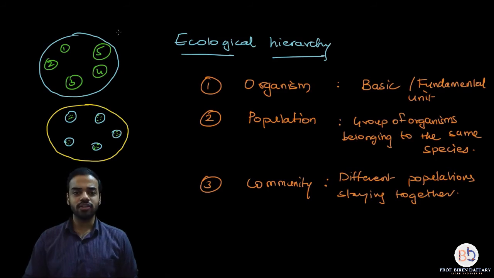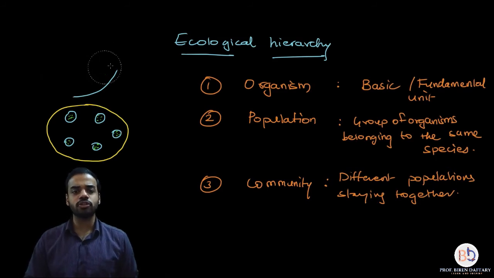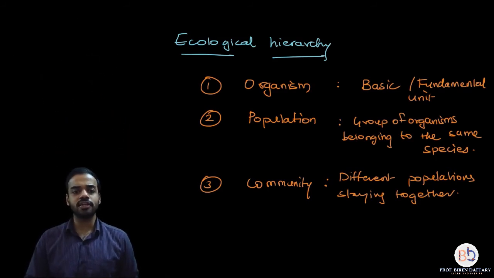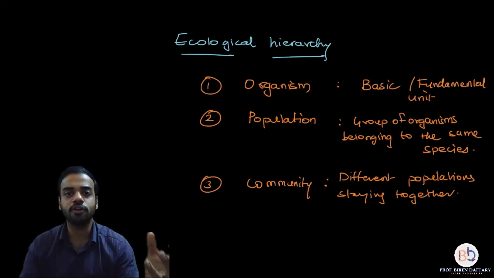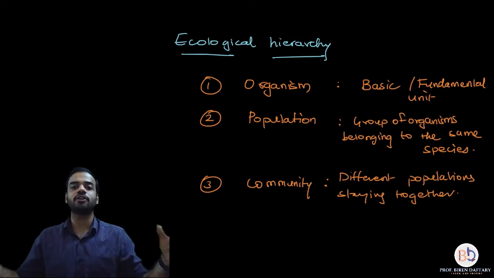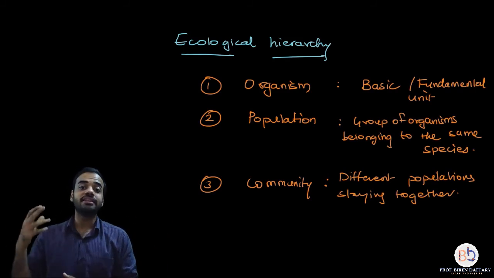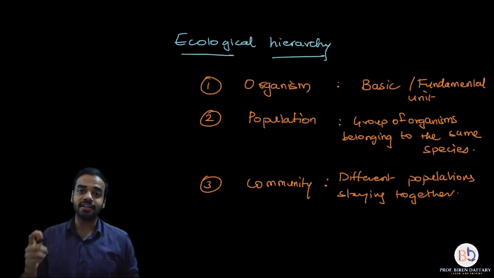Alright. So it's very easy to remember. When you start off with organisms, many organisms of the same type, they form a population. Different populations together form a community. Now the next thing is many different communities staying together. Then the ecological hierarchy level is called a biome.